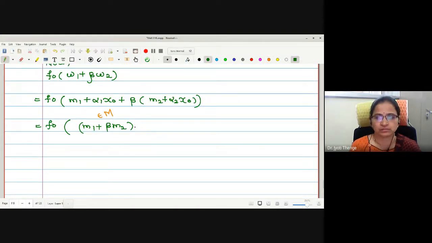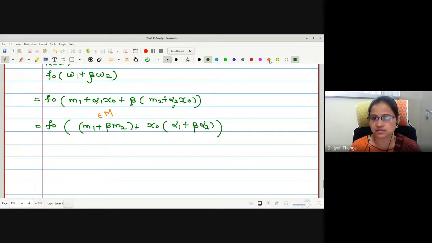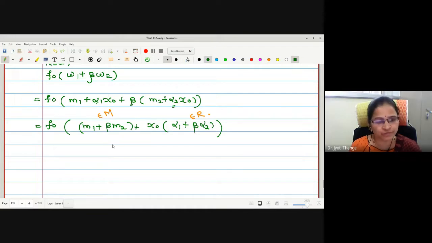Okay, then what should be my next step? Taking x naught common, I will write the remaining scalars. Here the first scalar is alpha 1. What is the next scalar? Beta alpha 2. Yes. What about this? Is it a real scalar? Yes, ma'am. Okay. Now let us map f naught.